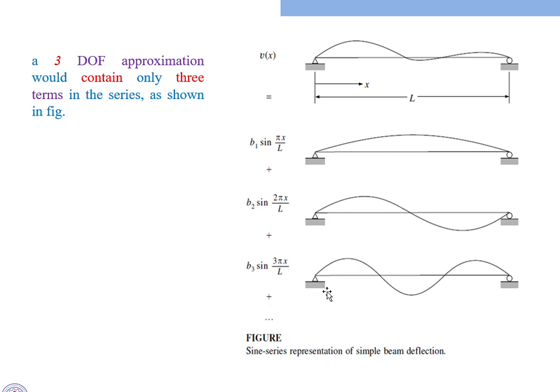If you want to find 3 degrees of freedom, then the equation becomes v of x equal to b1 sin pi x by L plus b2 sin 2 pi x by L plus b3 sin 3 pi x by L. Here we can see the 3 mass systems having 3 different displacements. We can see the sinusoidal wave equation, and this figure indicates the sine series representation of a simple beam in deflected shapes.